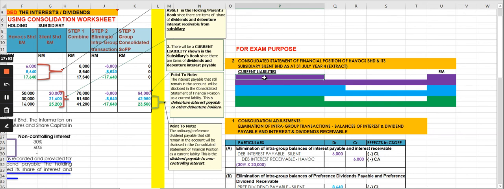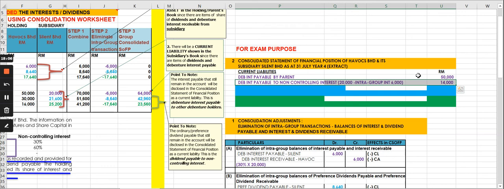So let's look at what I have here. I have segregated the one which relates to the parent from the one relating to the subsidiary for the item debenture interest payable.